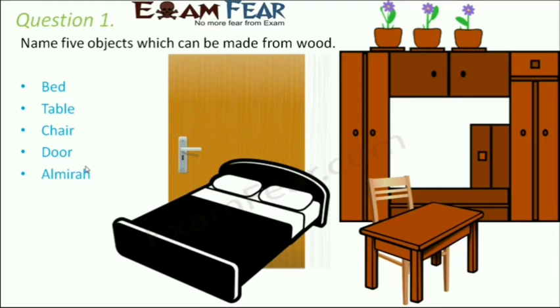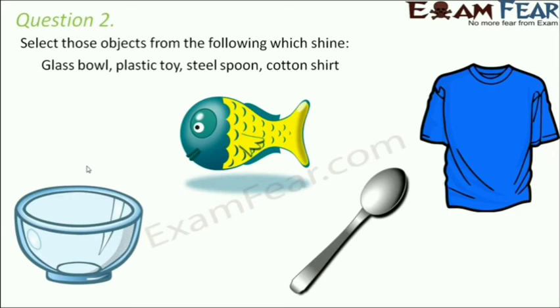Now why do you think wood can be used to make this furniture? One thing is because wood is opaque. You do not want your door to be transparent, so that people from outside see everything that is present inside your house. Opaque is one such property of wood because of which you would like wood to be used to make furniture. Secondly, wood is hard. It is not very soft, so it will give strength and structural stability to the furniture. So that is also another important property. Looking at the properties of wood, it has been decided, and that's why it is used for making furniture.